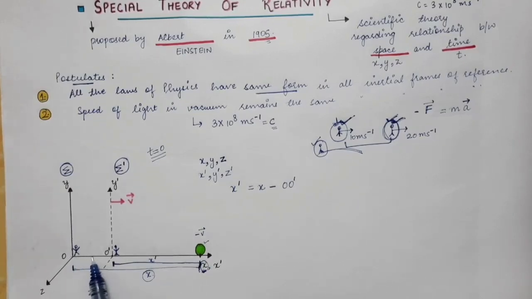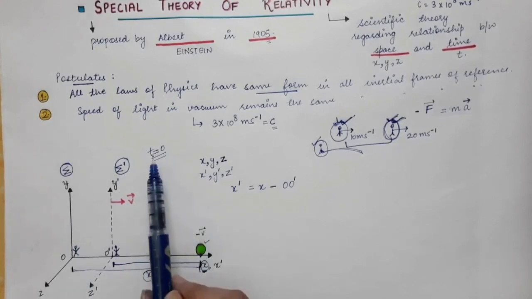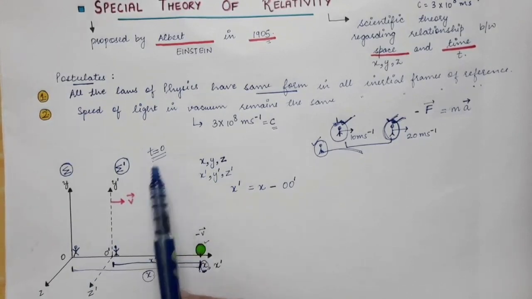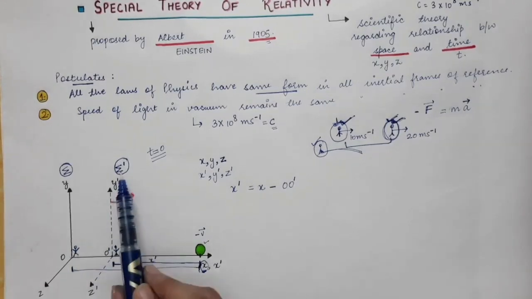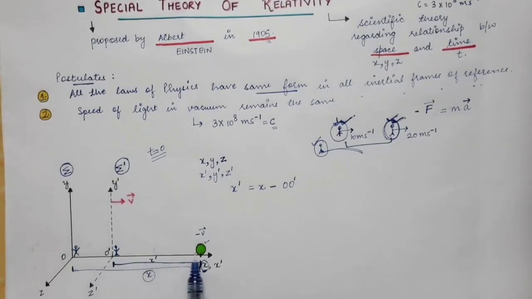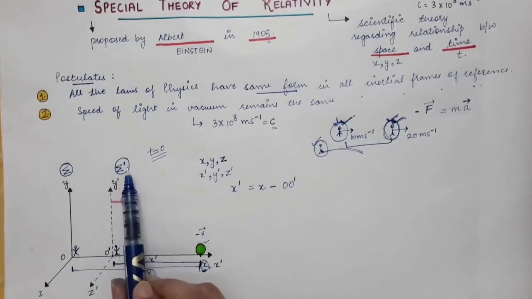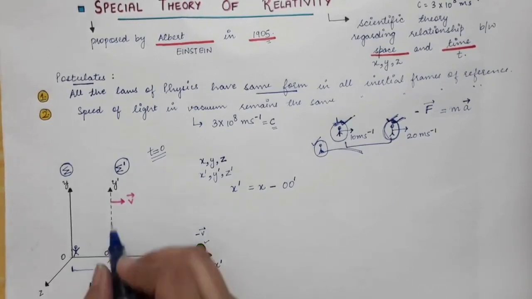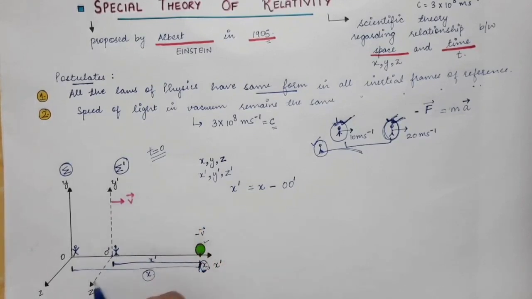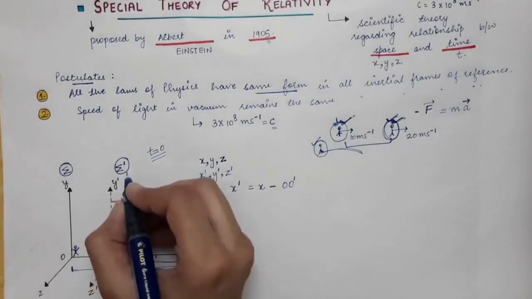And after that, the time will keep on increasing as the sigma prime frame continues to move in this direction. The time is equal to 0 when these two frames of reference are exactly coinciding, and after that the sigma prime frame will continue to move in this direction, and hence the time will keep on increasing. So with time, the sigma prime frame will move in this direction. Let's say at any time t, this is the position of the sigma prime frame of reference at time t.